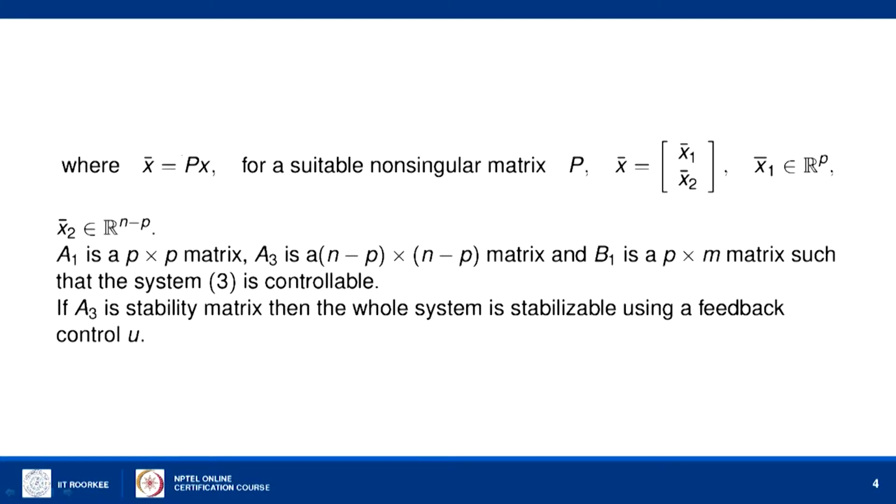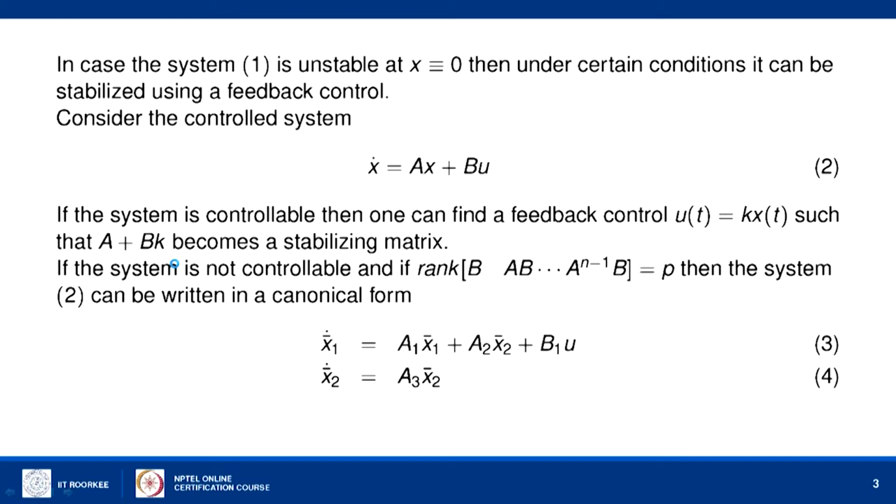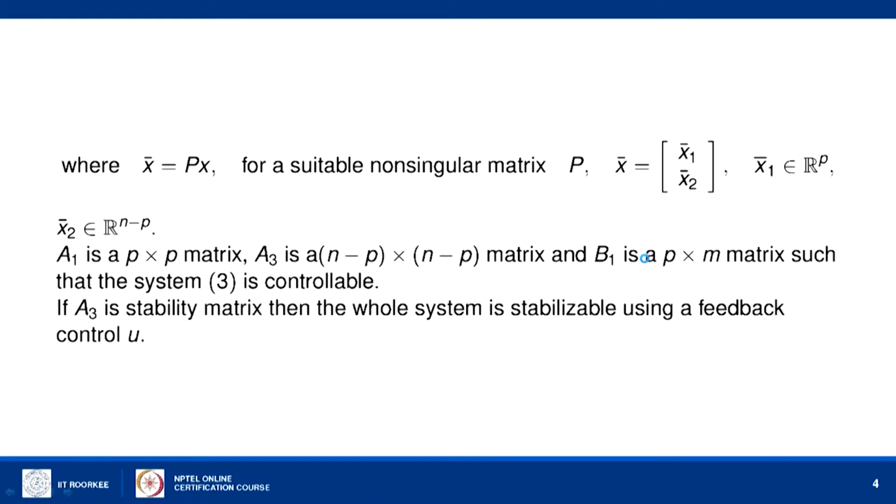Here x cap is equal to P into x for a suitable non-singular matrix P, and x cap equal to x1 cap, x2 cap is the splitting of the vector x cap. The matrix A1 is a p cross p matrix, where this p is the rank of B, AB, etc. And the matrix A3 is an n minus p cross n minus p square matrix.